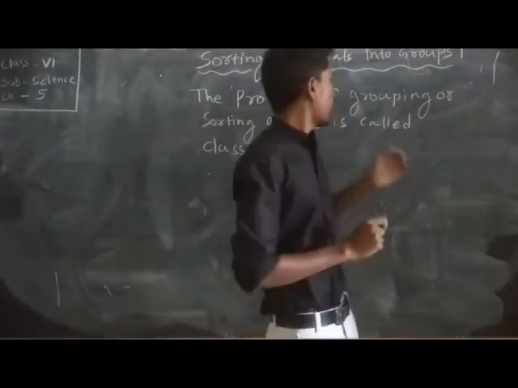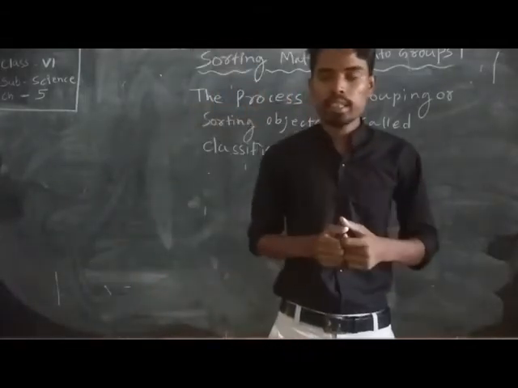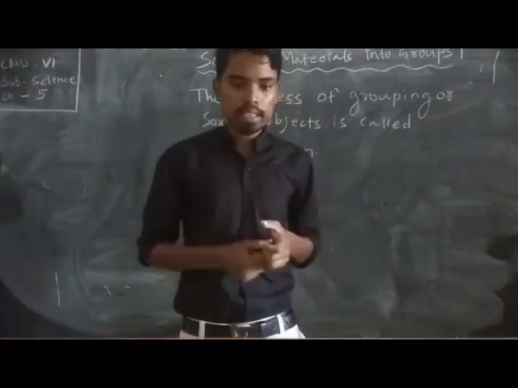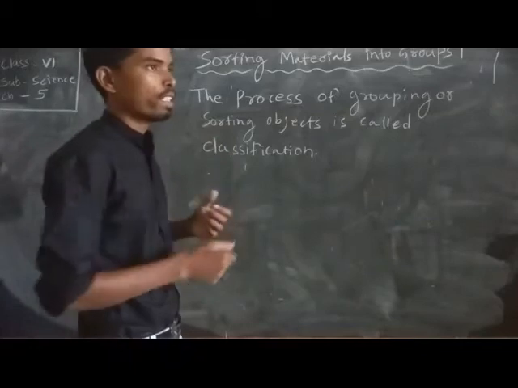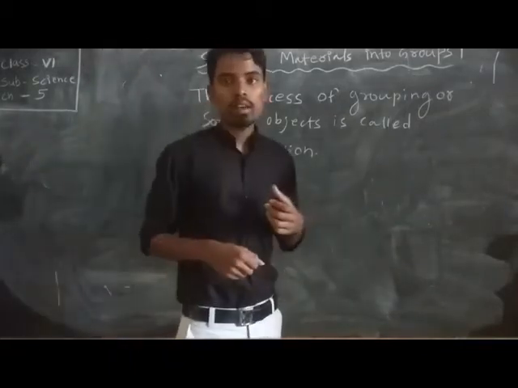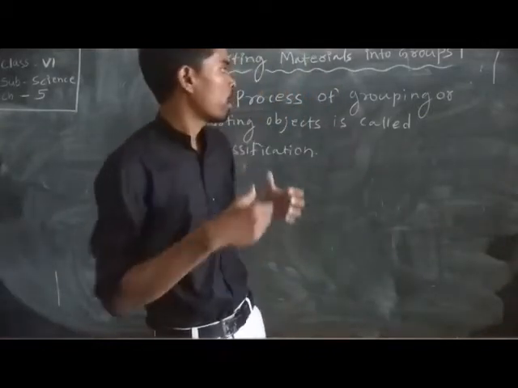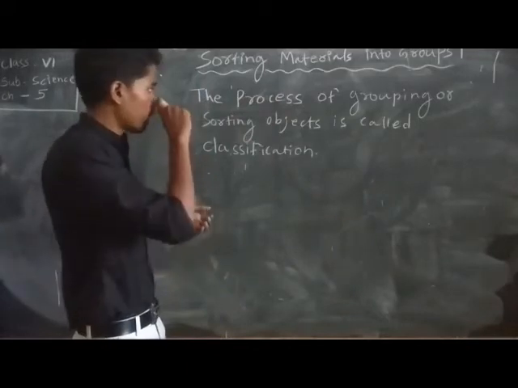The various types of properties of materials are hardness, appearance, solubility, conductivity, and floating, that is, flotation. All these are properties of materials.